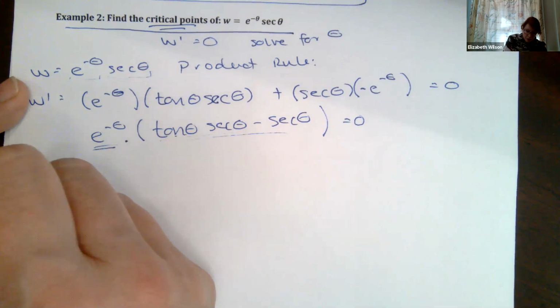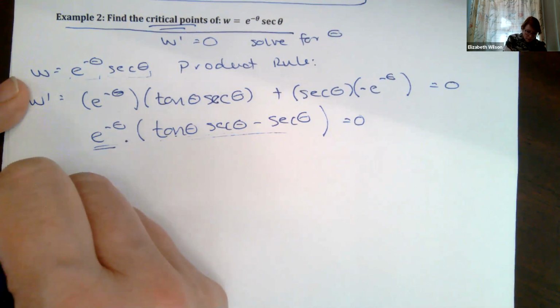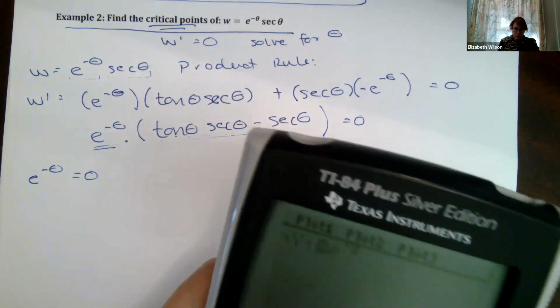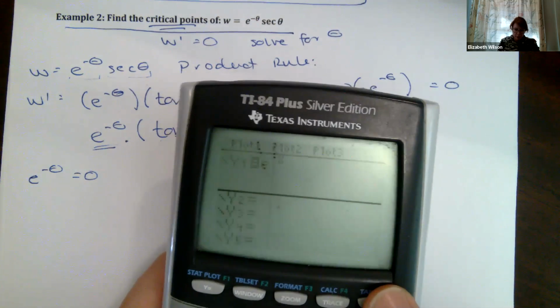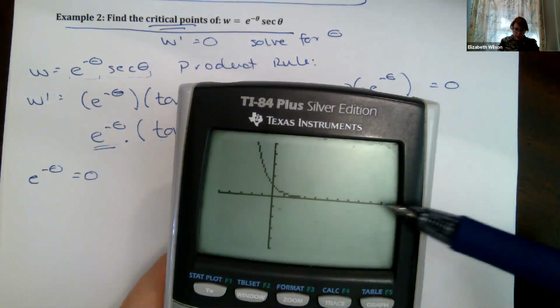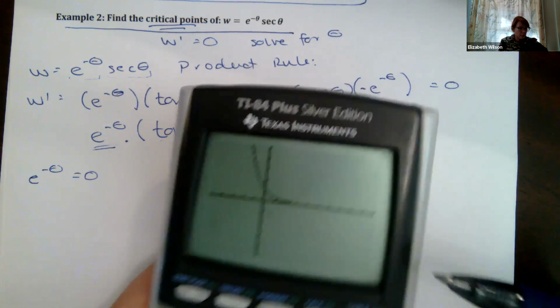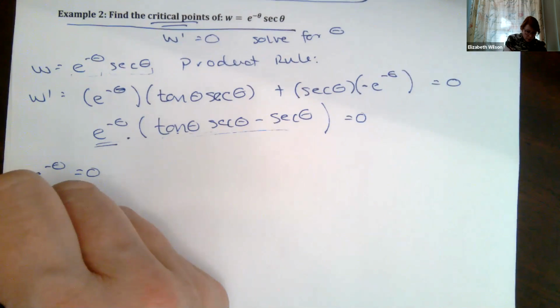All right, so set each factor equal to 0. E to the minus theta equals 0. I'm not sure, but when I graph out e to the minus x, look, it asymptotes down onto my axis here. It's an asymptote. It never is equal to 0. So this one has no solution.